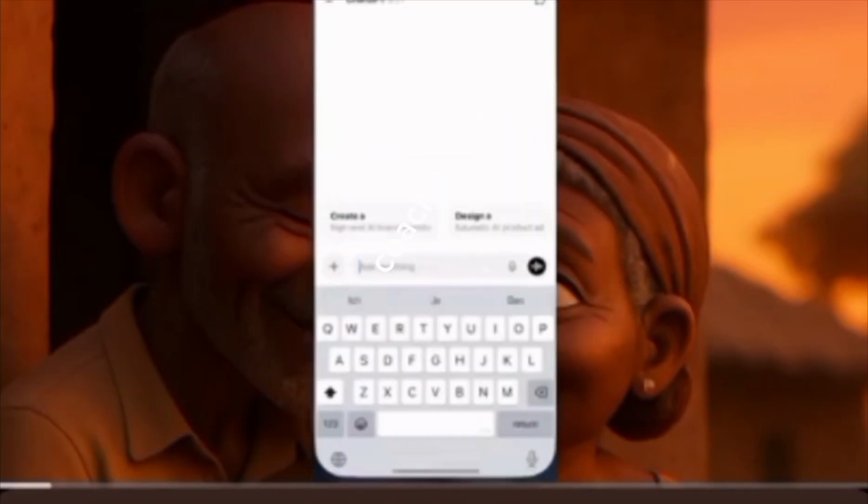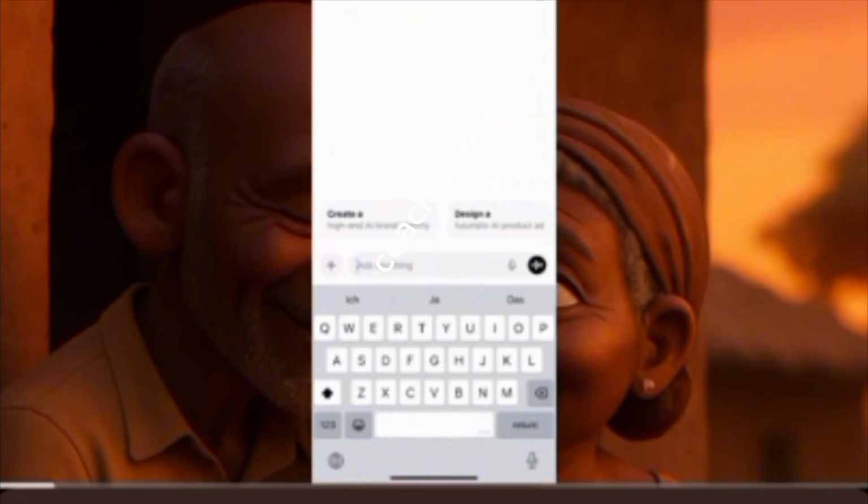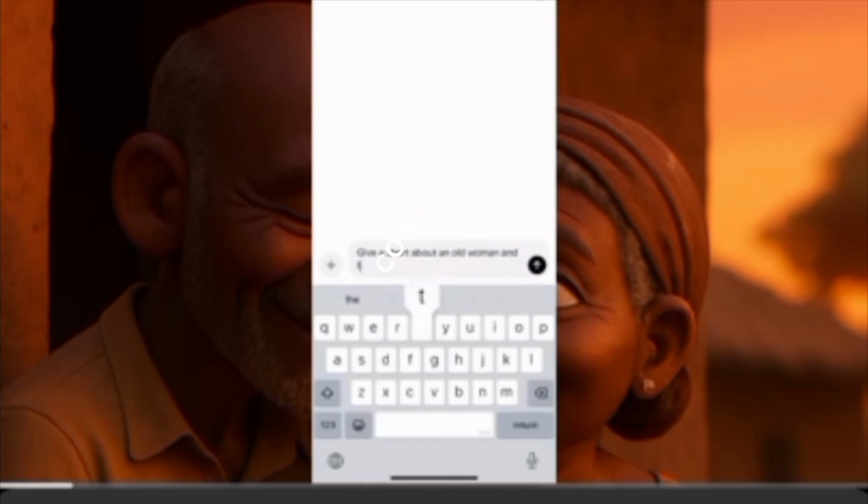I'll open my ChatGPT like this. Now, a lot of you make mistakes and don't get consistent characters because you tend to do your videos differently. Here I'll start with ChatGPT and tell it to give me a short story about an old woman and the husband living in a village in Nigeria. You can use Kenya, or any of them, any one that you want, depending on the folk tales you want to tell and which country you want to tell.